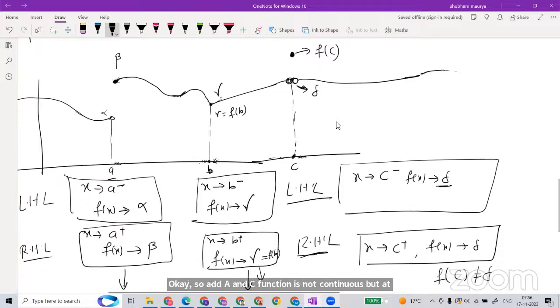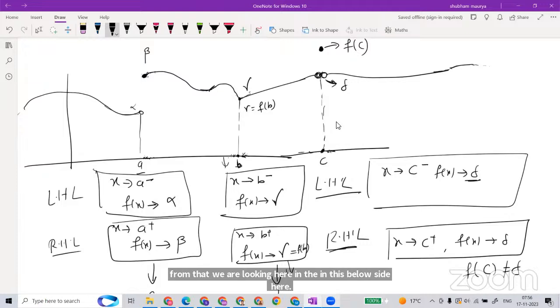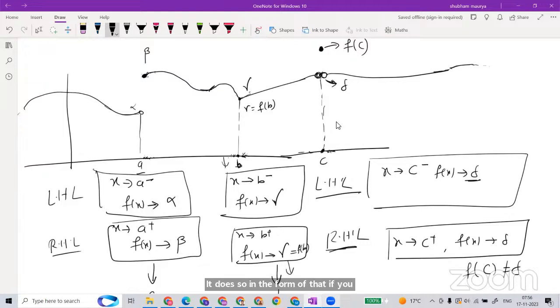Now we are looking at it in pictorial form and also in algebraic form. If you evaluate the limit, and the left limit and right limit are exactly the same and also equal to the function value, then the function is continuous. Here both the left limit and right limit are gamma, and it is exactly the function value at B, so the function is called continuous.